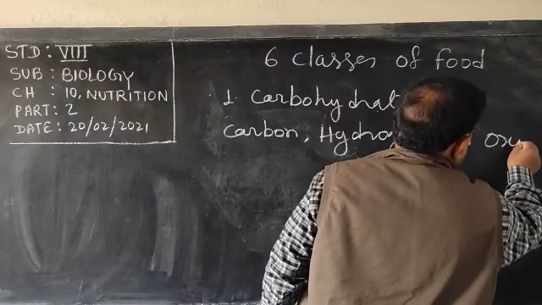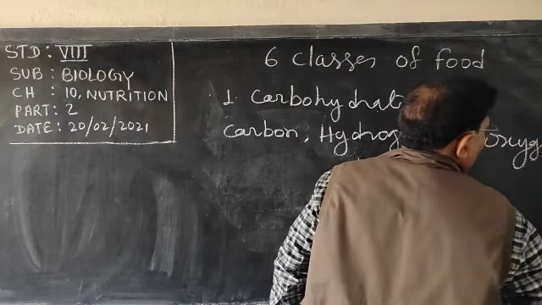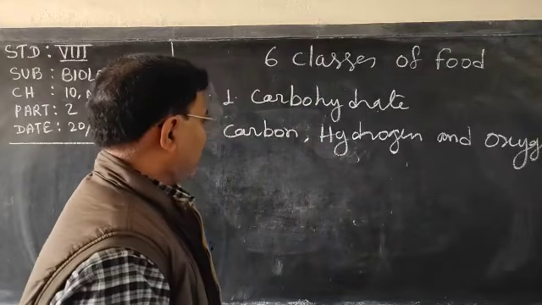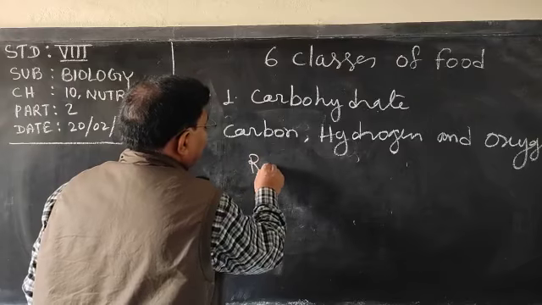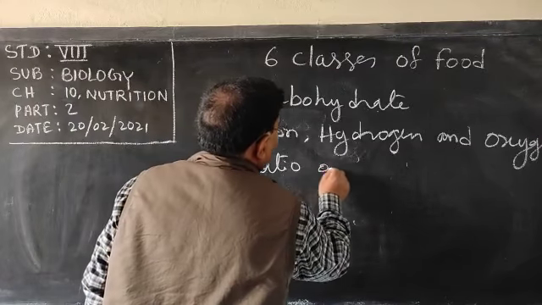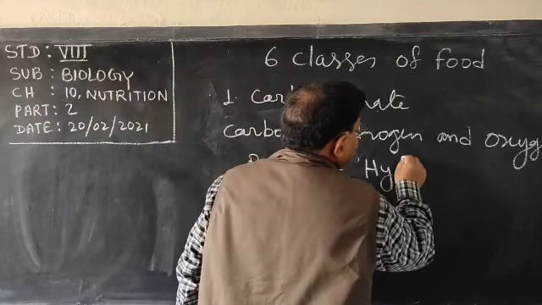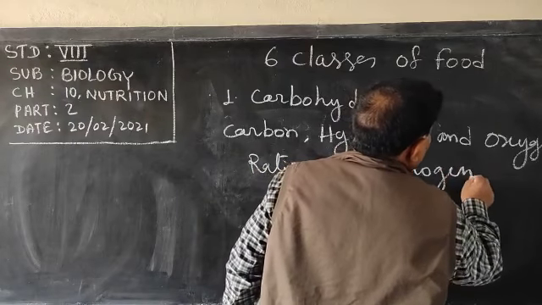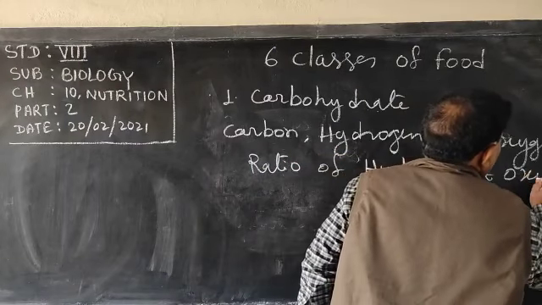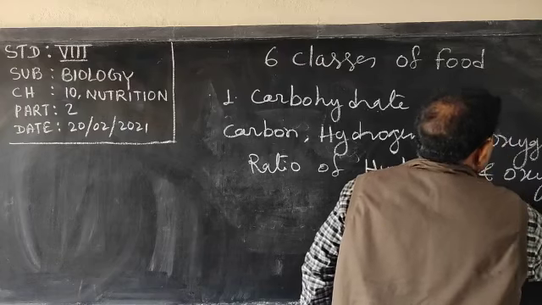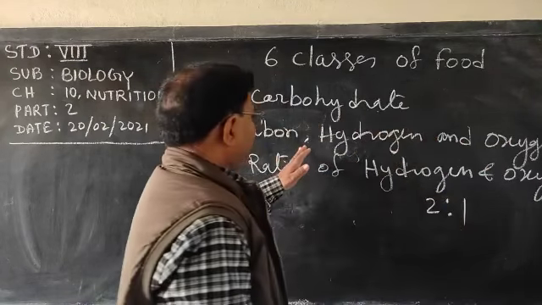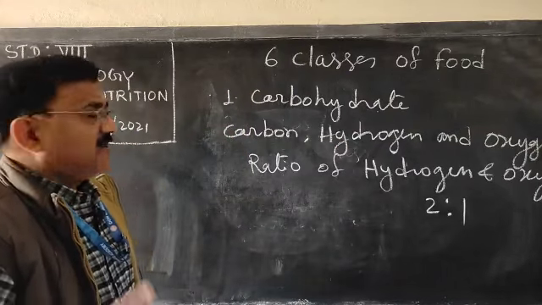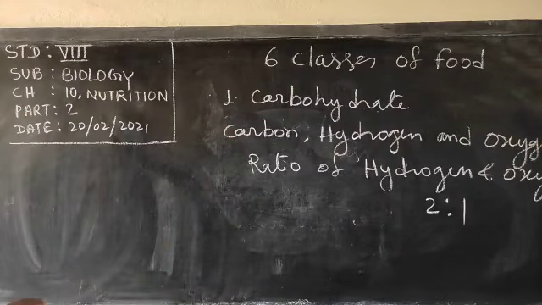And one more thing, the ratio of hydrogen and oxygen must be 2:1.